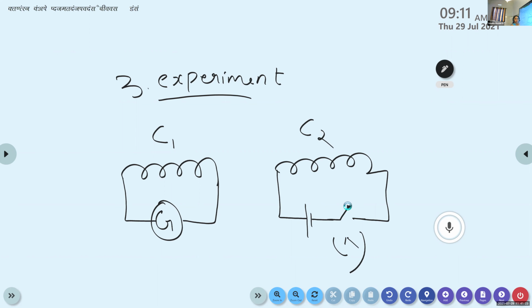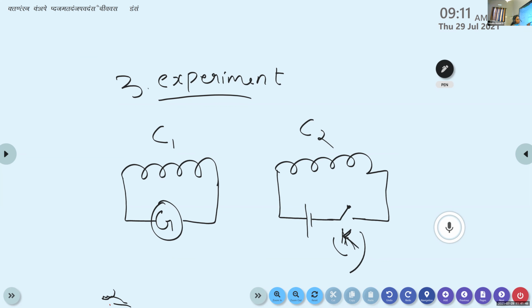We know that the switch is a device that is used to either close or open the circuit. So here the tap key is mainly used to open or close the circuit. Now the key is in the open state. No current is flowing through the circuit C2. It just behaves like a coil.